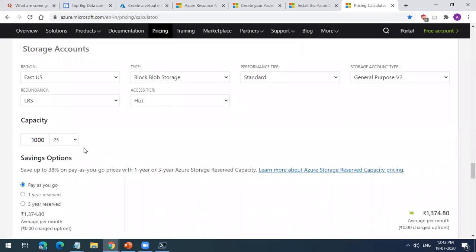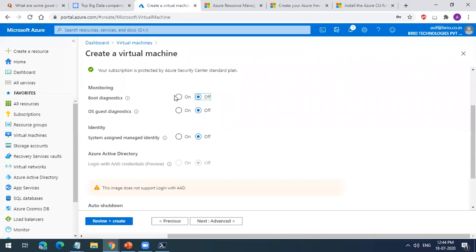Let's say 1000 GB costs you this much. You can have logs for one month. You can take 10 GB of logs, and you can delete the logs every 1 month. So it is costing you only 14 rupees to have that 10 GB of logs for 1 month. So it will not cost you more, and it is a good practice to have that.